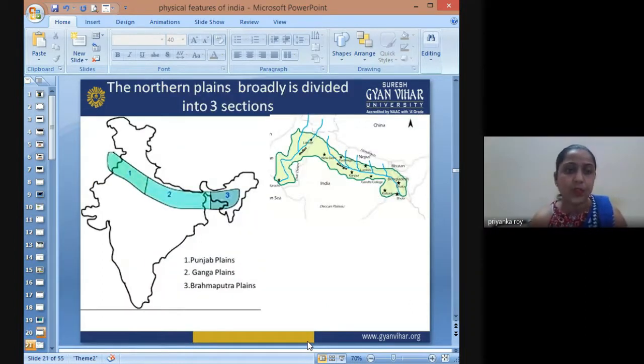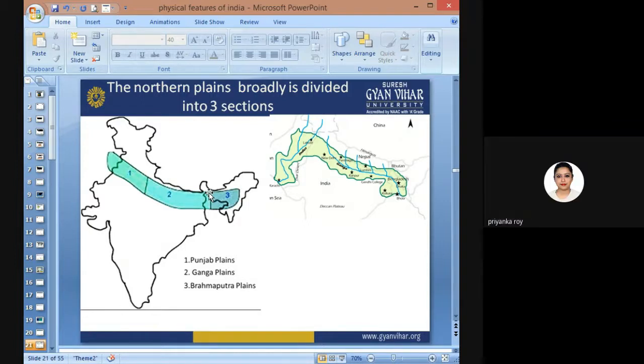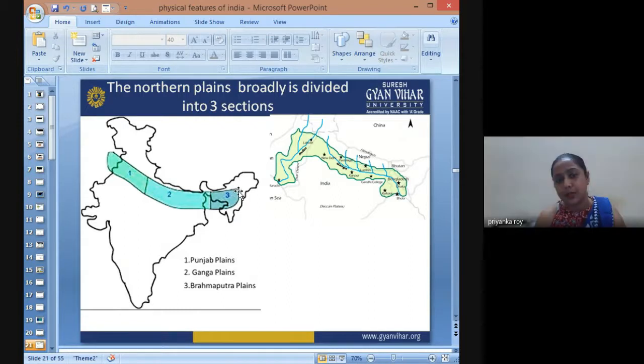Now this is an image of the northern plains. The northern plains are broadly divided into three sections. From Indus to Ganga is one, and from Ganga to Brahmaputra. The Tista River is one of the rivers here, and from Tista to the other tributaries of Brahmaputra is part of the Brahmaputra plains. The Punjab plains are between the rivers Indus and Ganga. Then we have the Ganga plain, starting from the Ghaggar river to Tista.